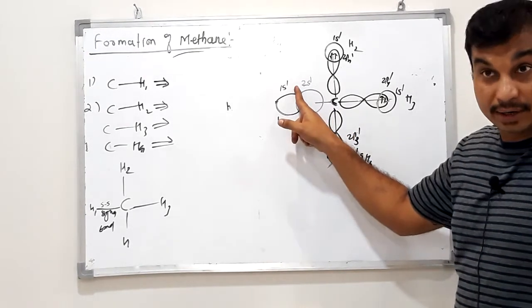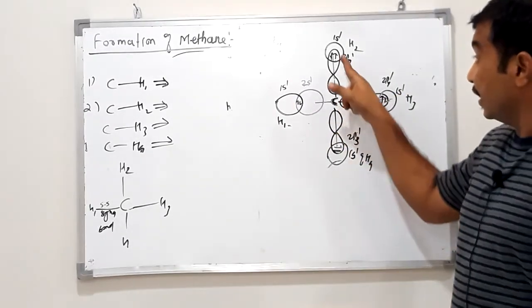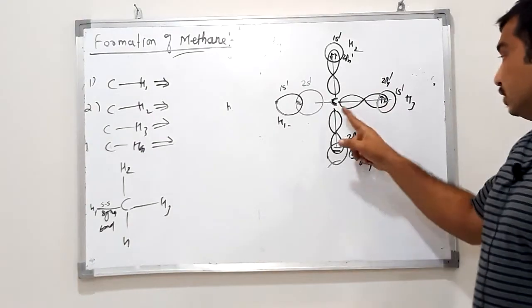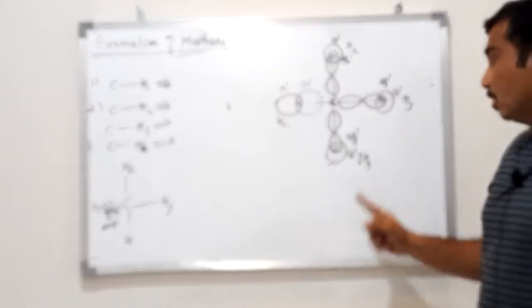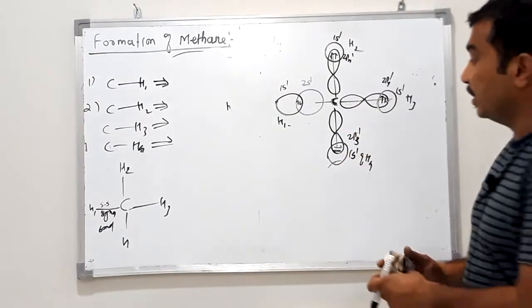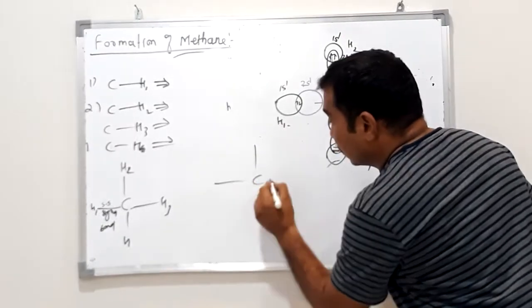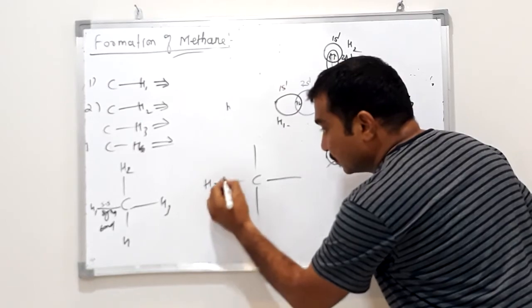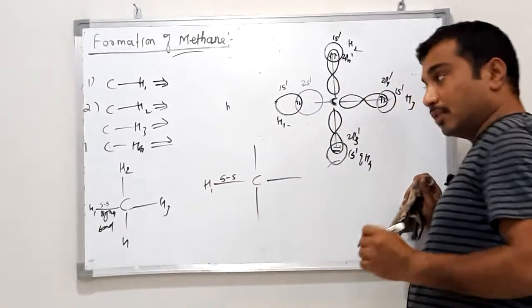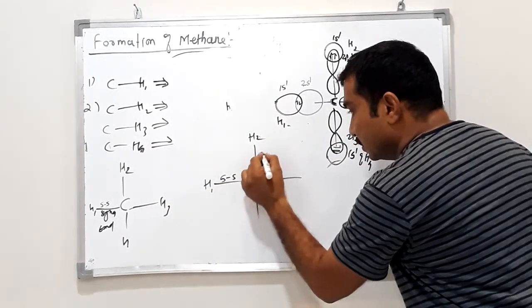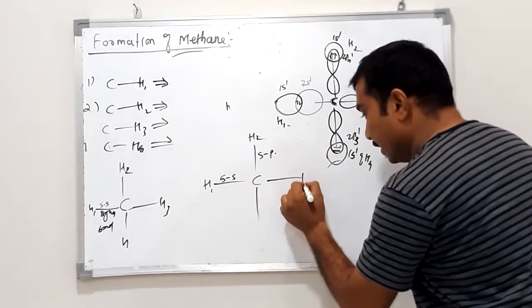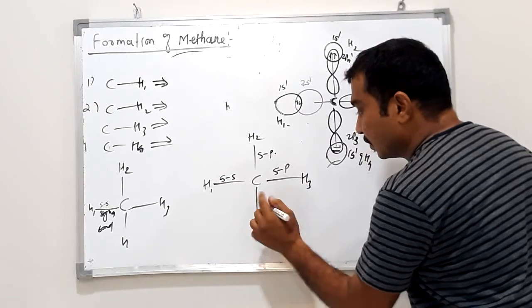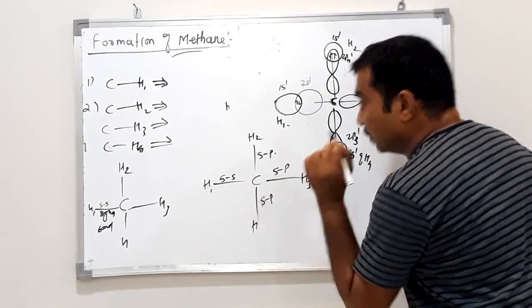CH1 is an SS sigma bond, CH2 is an SP sigma bond, CH3 is an SP sigma bond, CH4 is an SP sigma bond. See how this carbon forms sigma bonds: this is an SS sigma bond, this is an SP sigma bond, H3 SP sigma bond, and then SP sigma bond.